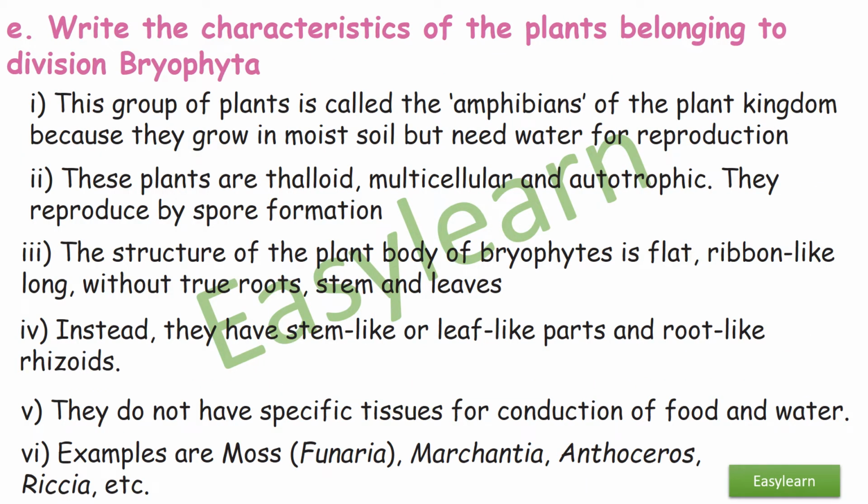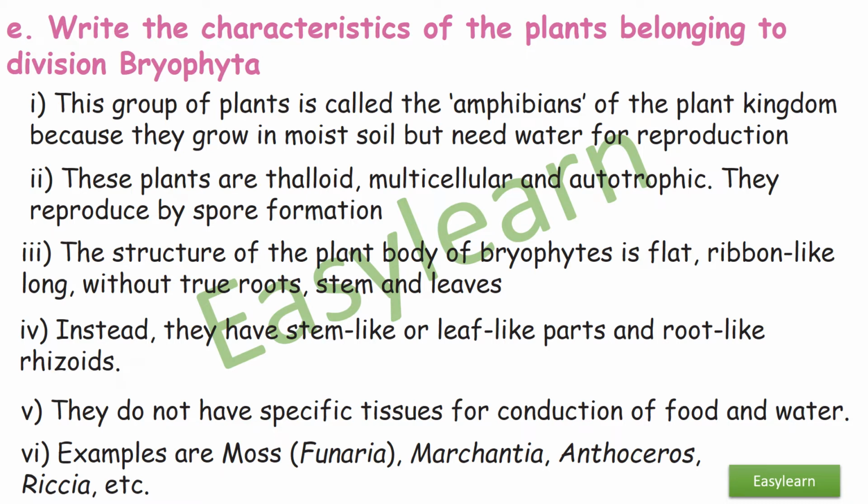Characteristics of plants belonging to division Bryophyta. This group of plants is called the amphibian of the plant kingdom because they grow in moist soil but need water for reproduction. These plants are thalloid, multicellular, and autotrophic. They reproduce by spore formation.